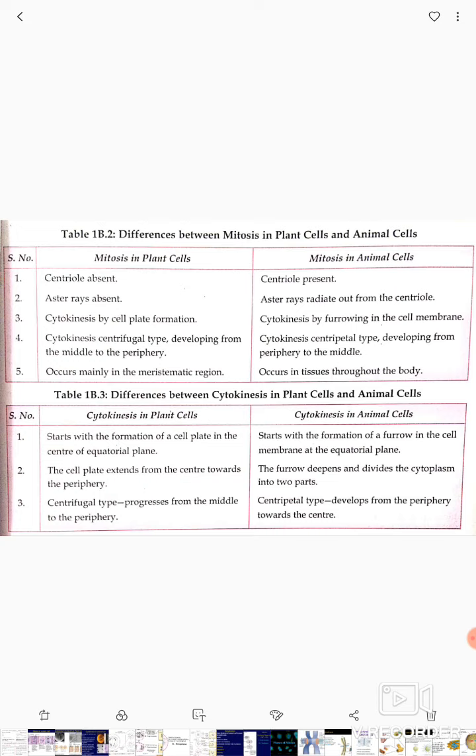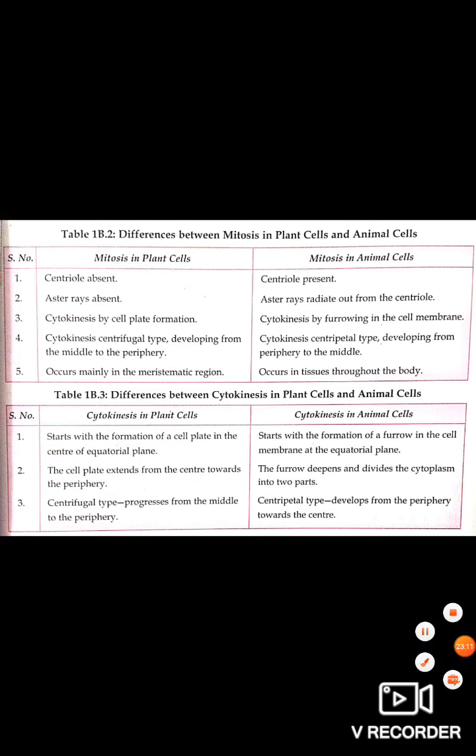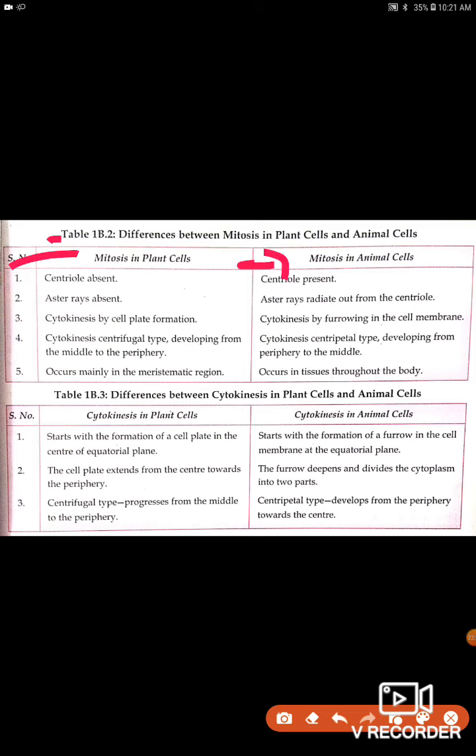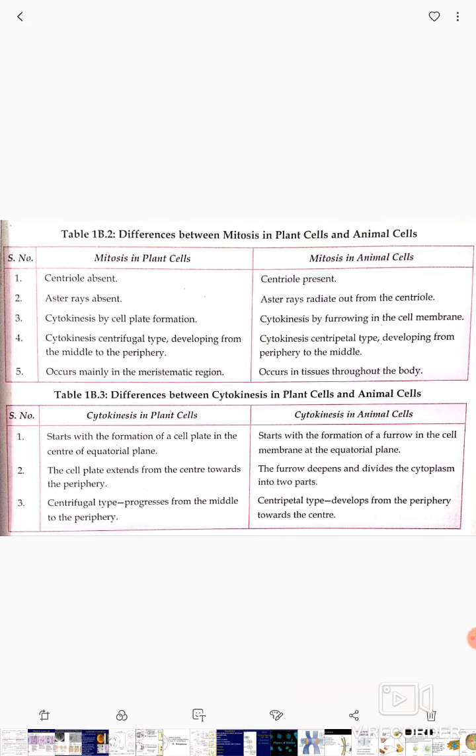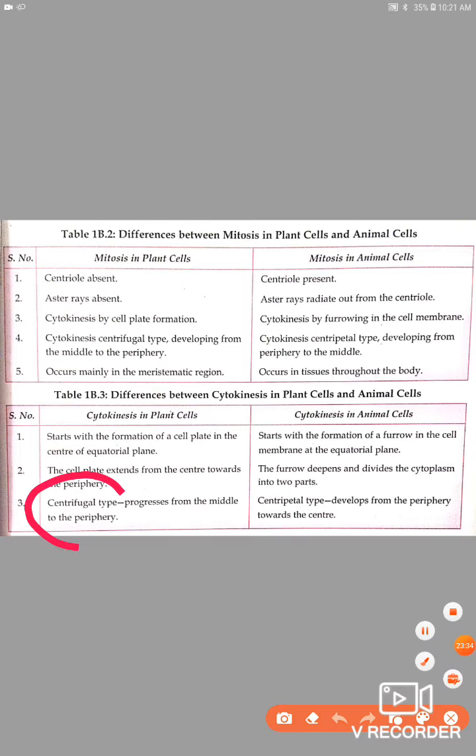See here I have mentioned some differences between mitosis in plants and mitosis in animals. The points are very clear. Just refer to it, and if you have any doubt you can ask me after this video. Here one word is centrifugal type.